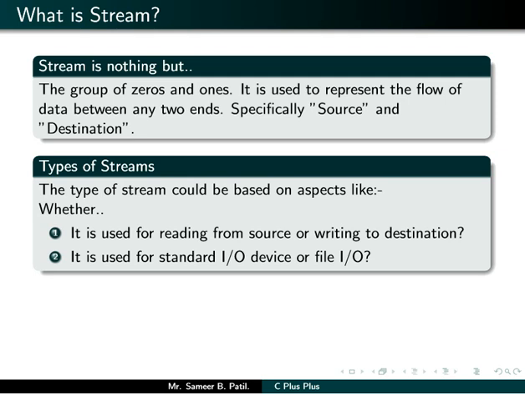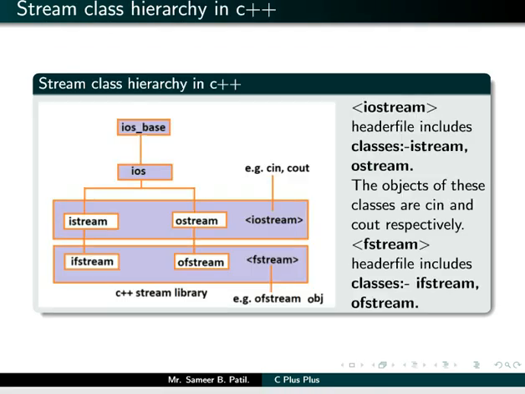The type of stream could be based on aspects like whether the stream is used to read or to write. Also, whether you are dealing with some standard input output device or file IO or network IO or any other type of IO device. In this video we are discussing streams and file IO, so we will focus on the class hierarchy which is related to file IO.